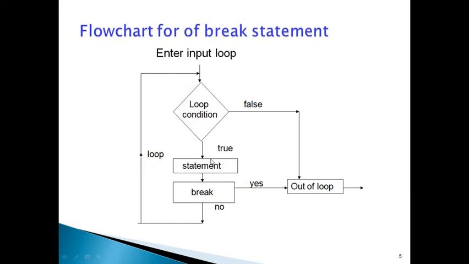If the condition is true, it enters into the loop and executes the block of statements of that loop. After coming out of the loop, it executes the following instructions. Otherwise, until it executes the break statement, it repeats the flow of execution as long as the loop condition is true. Whenever the loop condition is false, it comes out of the loop.